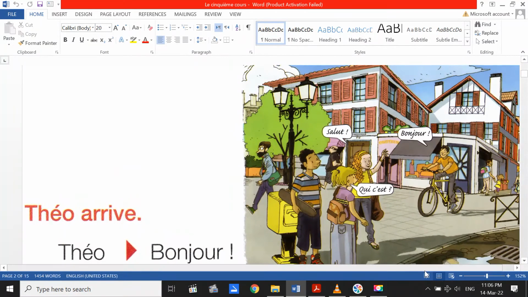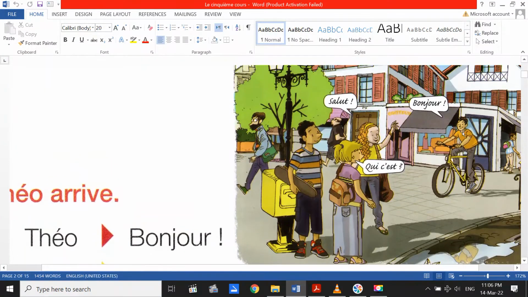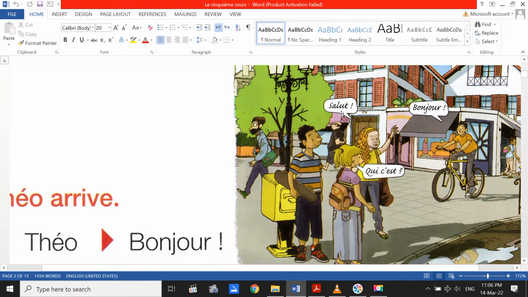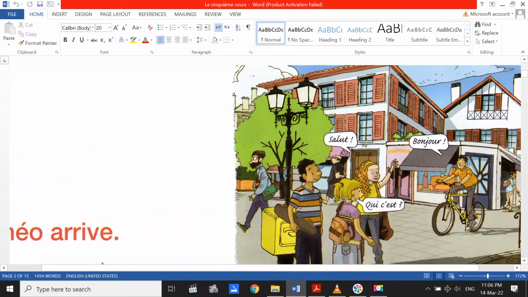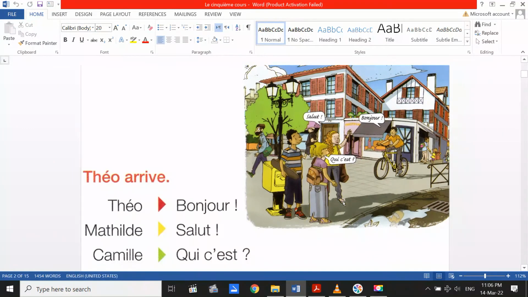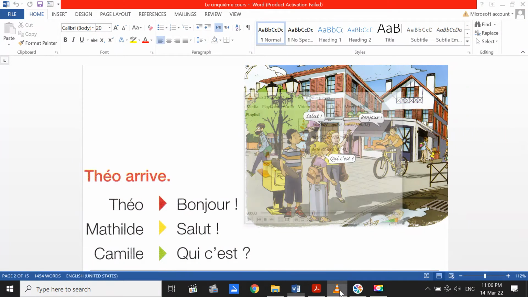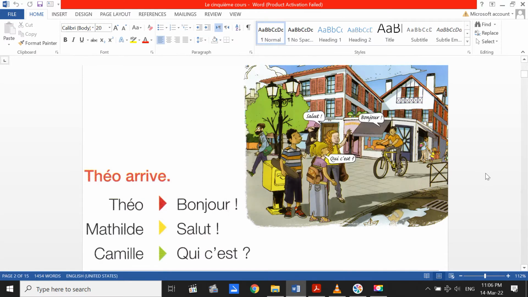Donc, ça, c'est la situation. Theo arrive. Theo said bonjour. Mathilde said salut. And the other girl said qui c'est? Who is this? Which is Camille. This is Camille. Donc, on va écouter maintenant le dialogue. We will listen to the dialogue, and after that we will go back to Unité 1. Écoute et lis le dialogue.